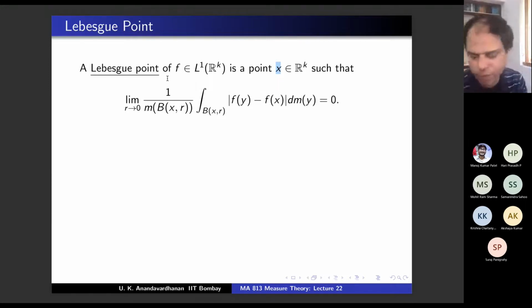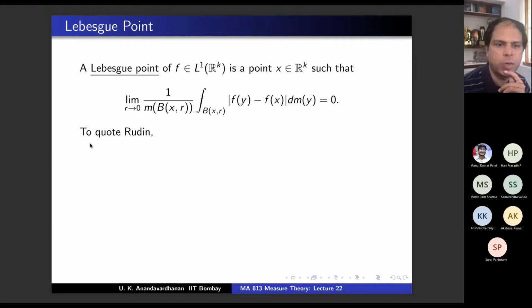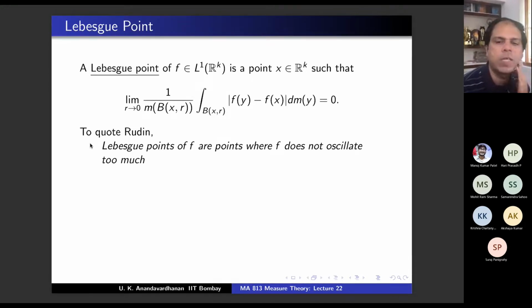Maybe it's not well motivated. I will quote from Rudin to give some motivation. But is the statement looking okay? 1 by m of B(x,r). So x is a Lebesgue point of f if this limit is 0. You're integrating with respect to y, but there's an x in the integrand. What Rudin says is that Lebesgue points of f are points where f does not oscillate too much. f doesn't change so much.